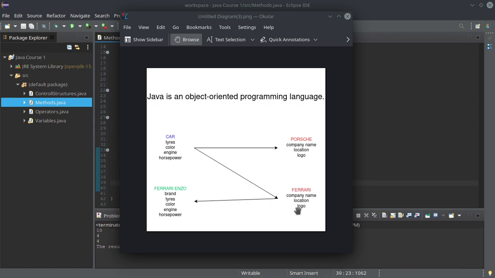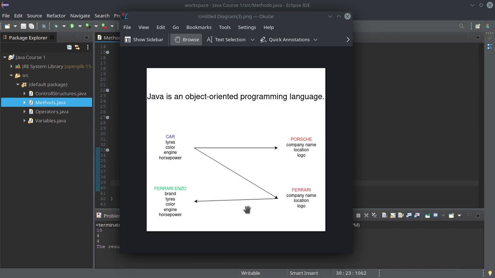And Ferrari uses a class which is the car company class. And Ferrari also uses another class, car. Ferrari could use other classes, I don't know, Formula One cars, which are a little bit different than normal cars, and so on. So everything in Java is an object, and these objects are in some relation to each other.